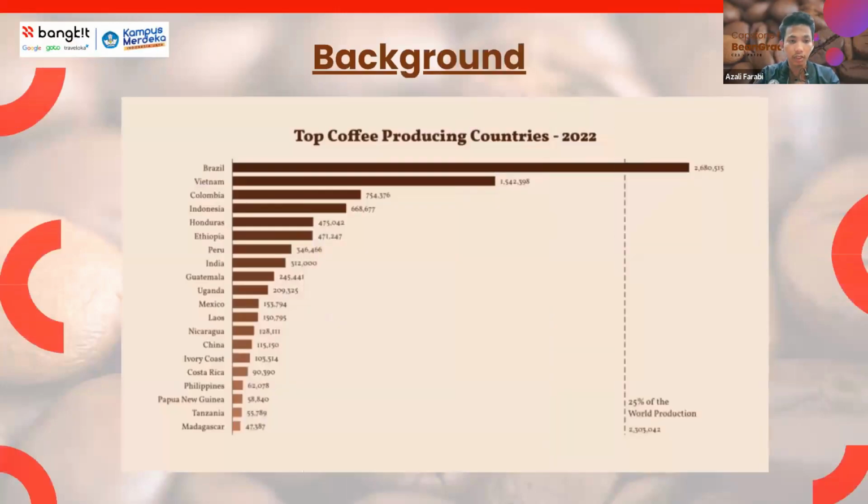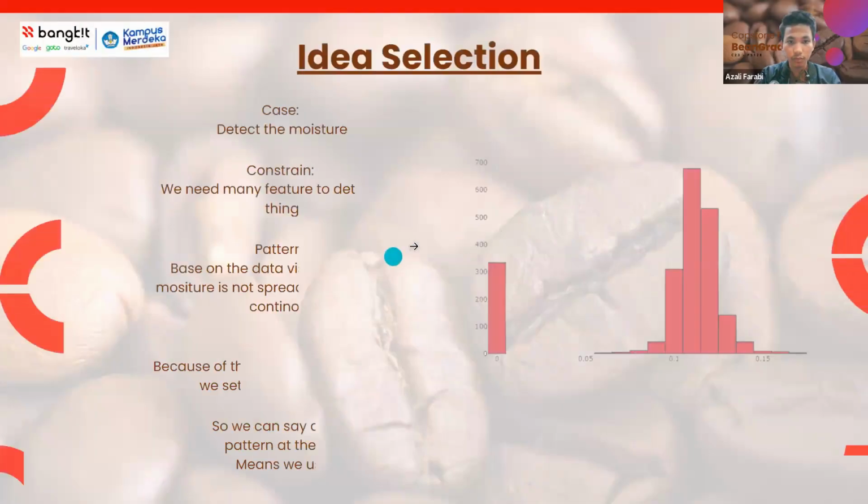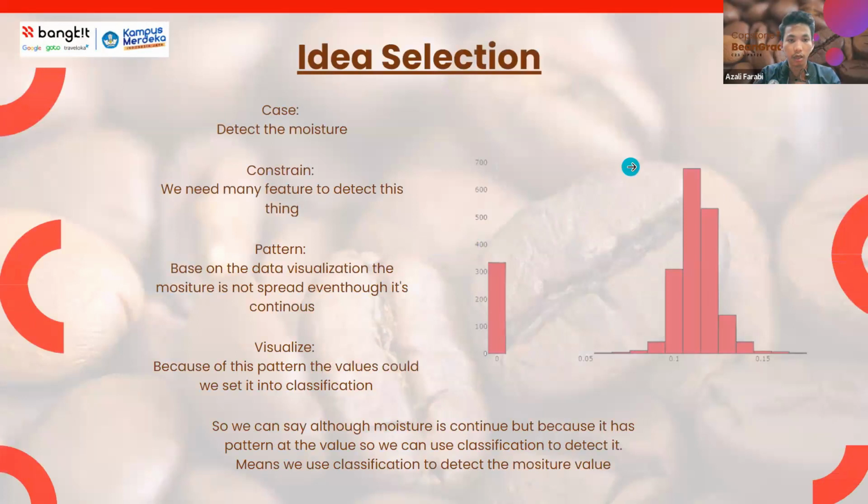As I mentioned earlier, this is the visualization of the production numbers, with Indonesia in the second position after Vietnam. Indonesia is in the second position, with a production of about 668.677 in the ASEAN region.